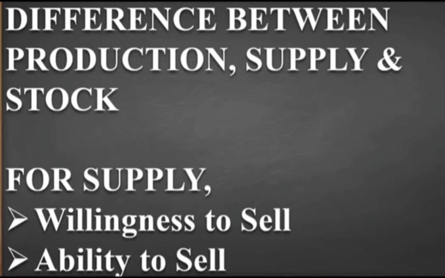Another thing you can write is that the stock of the product shows the producer's capacity to sell the product. What does the stock show? Stock shows the producer's capacity to sell the product, while supply shows the willingness of a producer to sell that product in the market. Okay students, these are the differences that I have told you, with the examples also. So do clear it with these examples nicely.